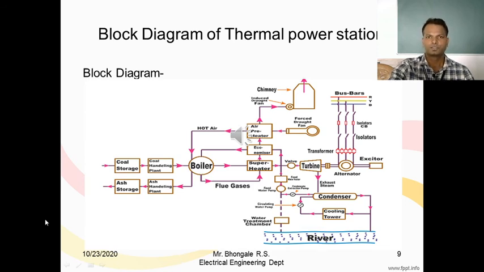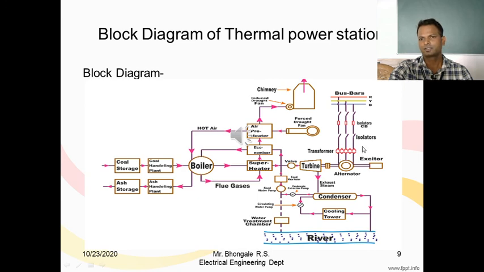So this is the overall working process of a coal-based thermal power plant. In a coal-based thermal power plant, after generation of electricity, that electricity is transferred to the bus bars through the step up transformer and switch gear.